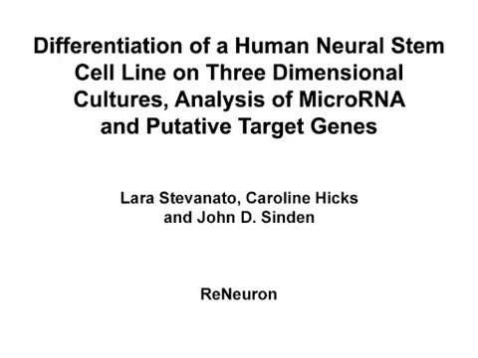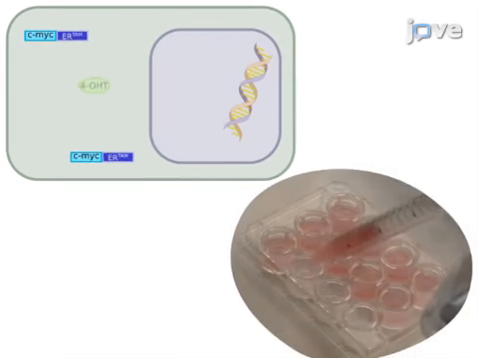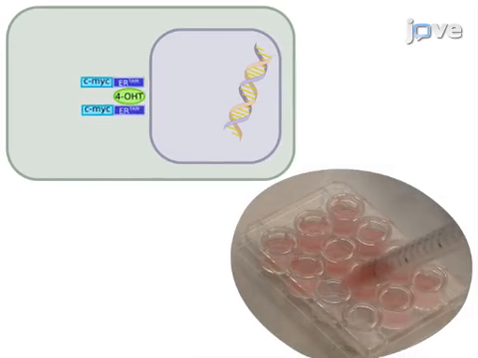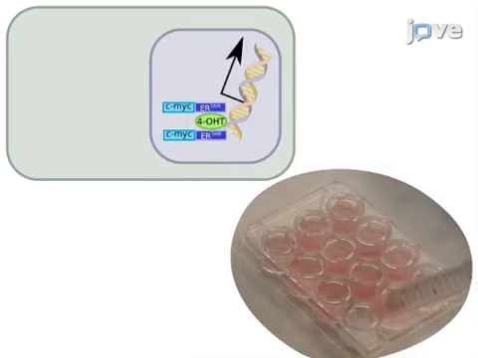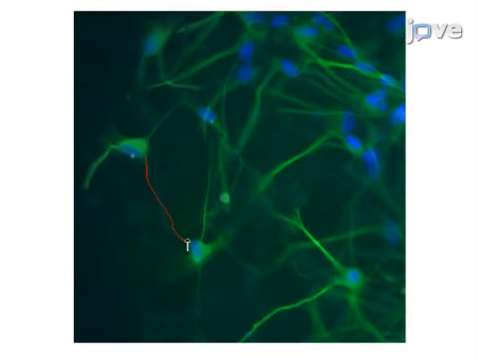The overall goal of the following experiment is to assess differentiation, microRNA profiling, and target mRNA validation of a human neural stem cell line. This is accomplished by first culturing human neural stem cells on a three-dimensional culture system to induce cell differentiation. The second step is to quantify differentiation by measuring axon process outgrowth.